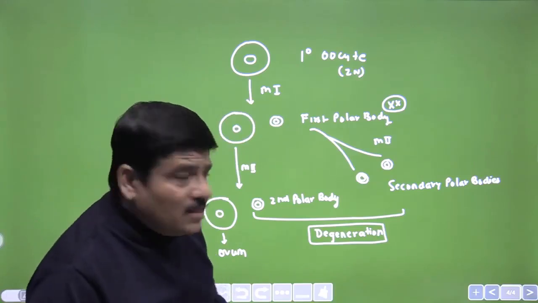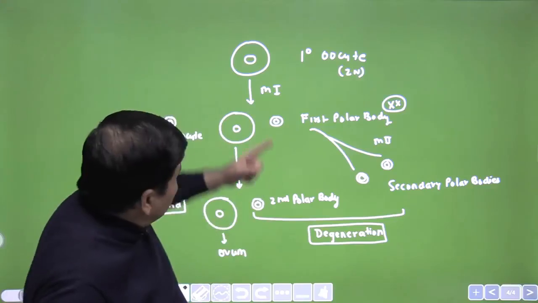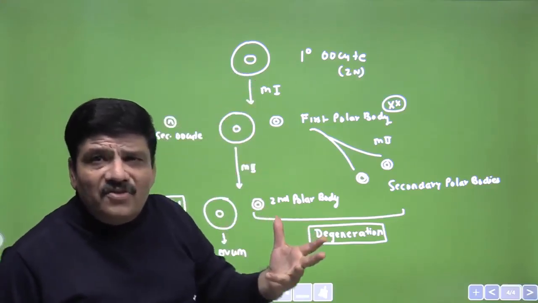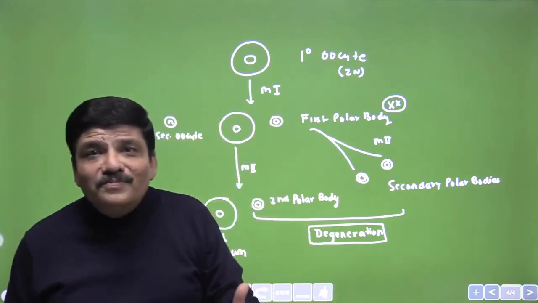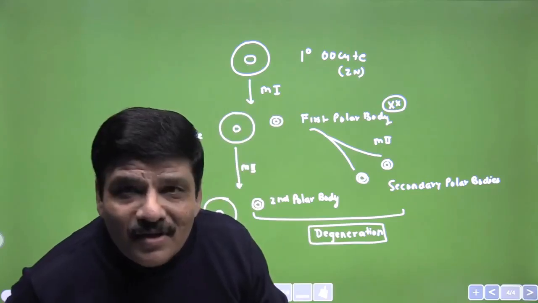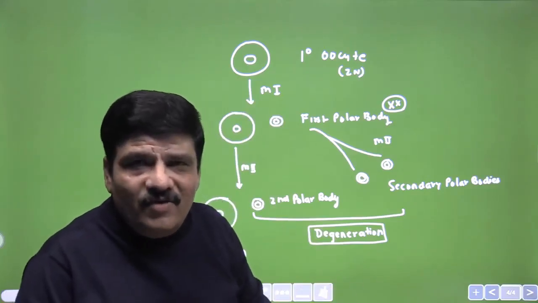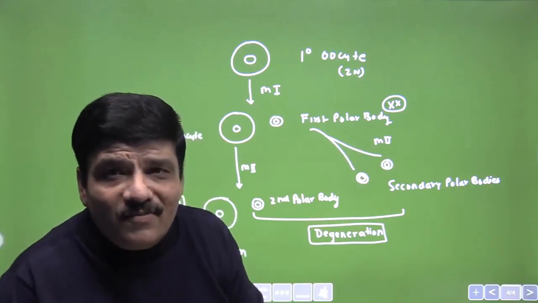Similarly, you can be asked what would be the purpose of the formation of the first polar body. Remember, this has 46 chromosomes and you need a gamete which has 23. So you will have to have a dumping ground for 23 chromosomes. So where do you dump them? Therefore two cells must be formed. One of the cells will function as a dumping ground for the additional material that you do not require.